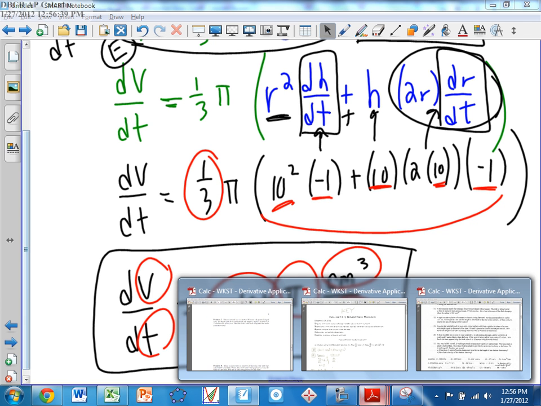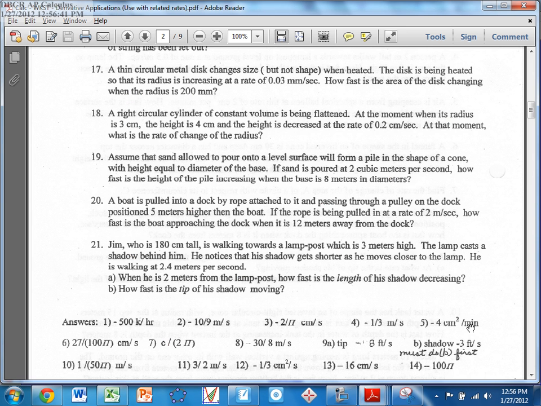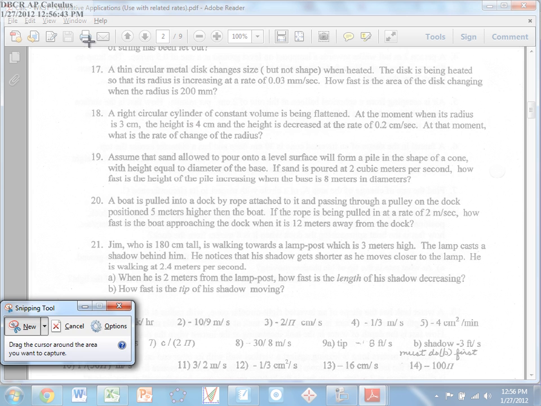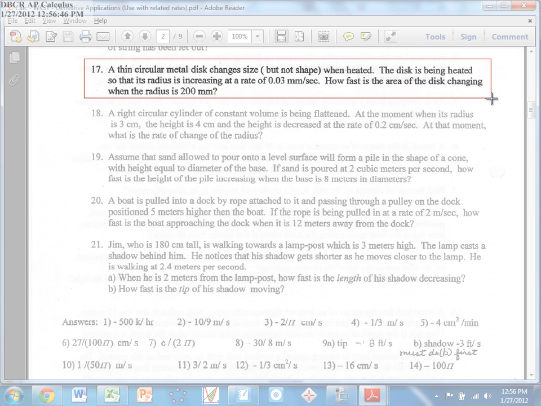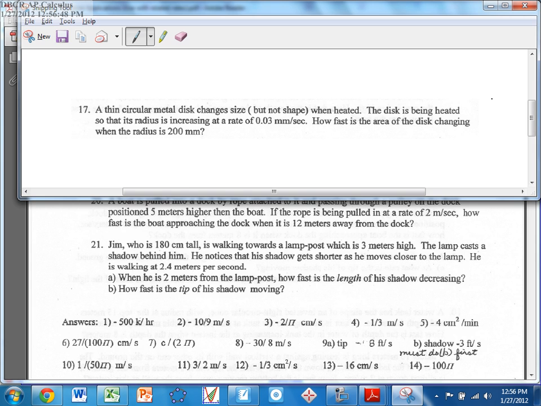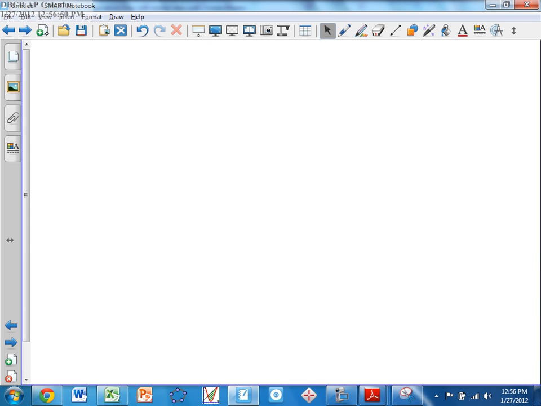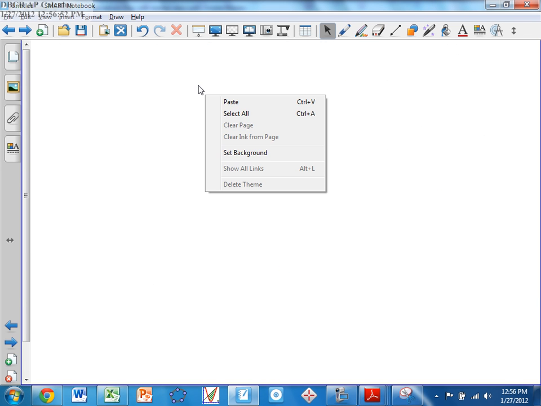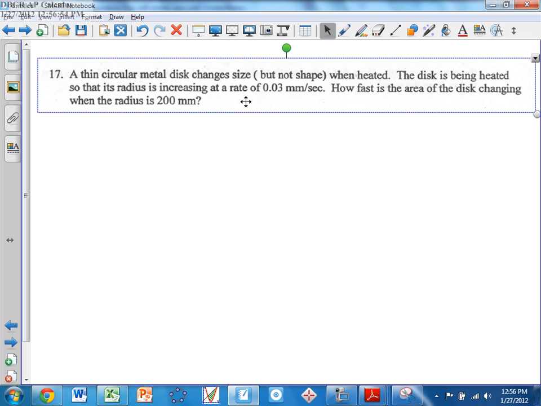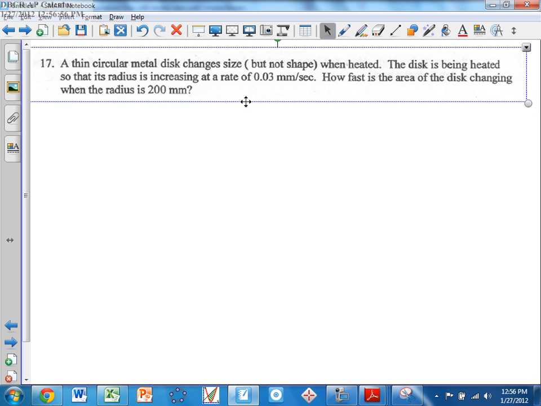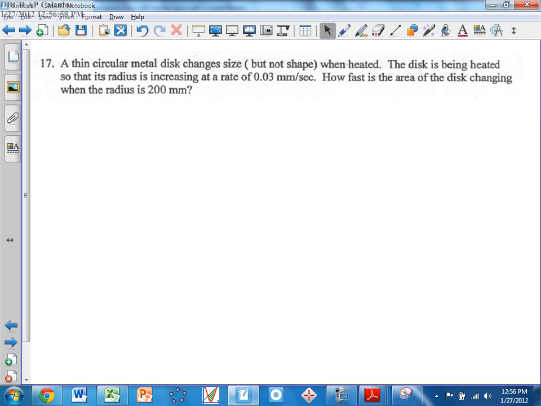Now we're going to take a look at number 17. Okay, number 17 is an area problem. That's the next one we're going to look at. So here, the radius is... we're going to have the next problem to look at. We'll take a minute, do it together in pairs, and then come back.